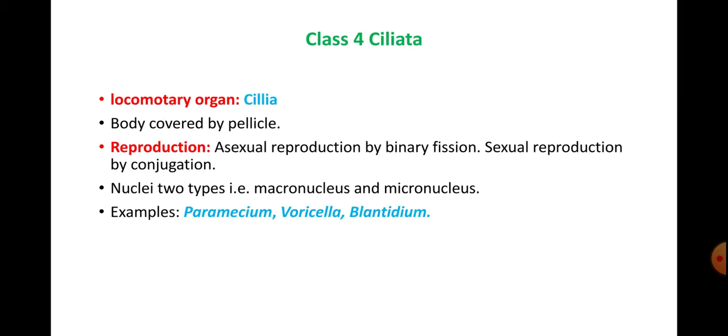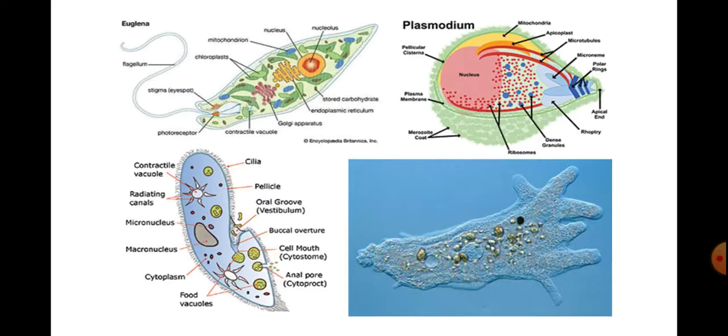And Ciliata, here the locomotory organs are cilia. Example for this is Paramecium. Here you can see the Plasmodium, which belongs here. You don't have any locomotory organs and no contractile vacuoles. Okay, so this is about your phylum Protozoa.